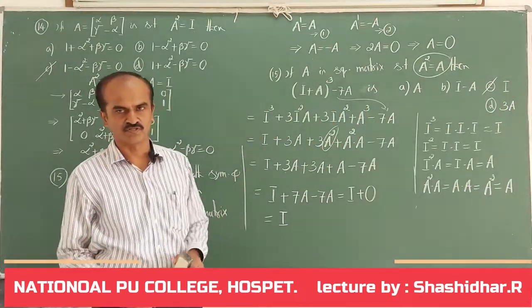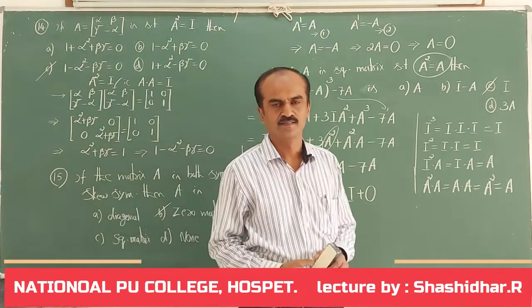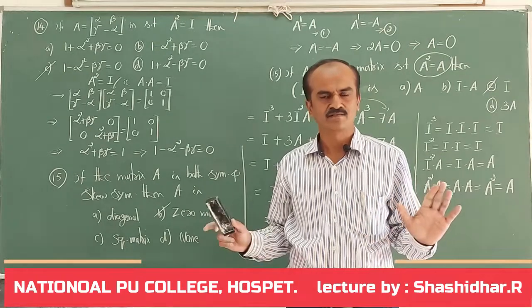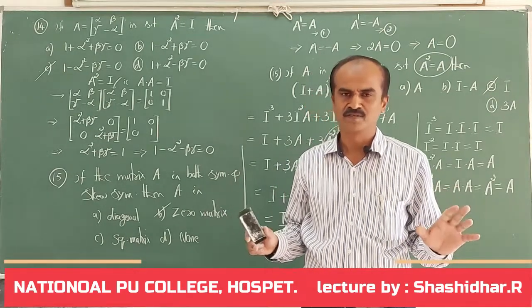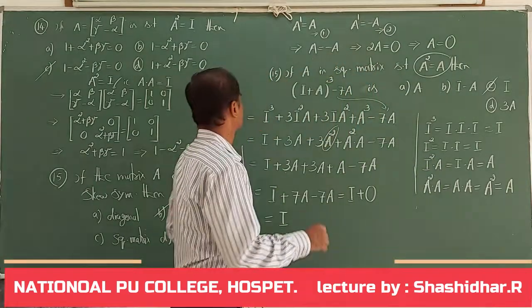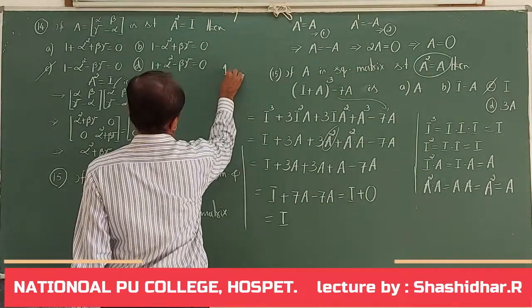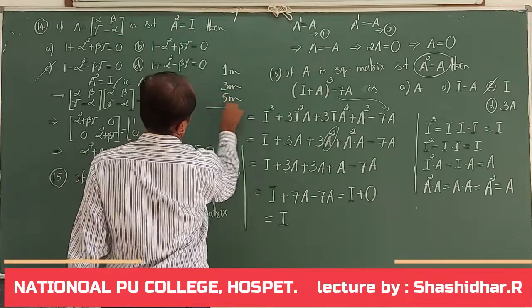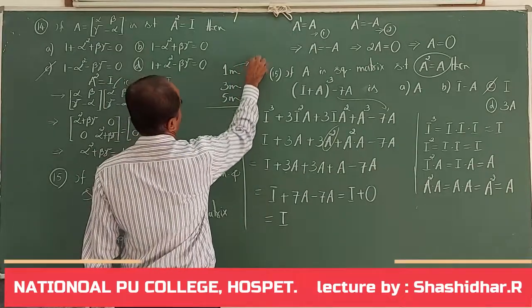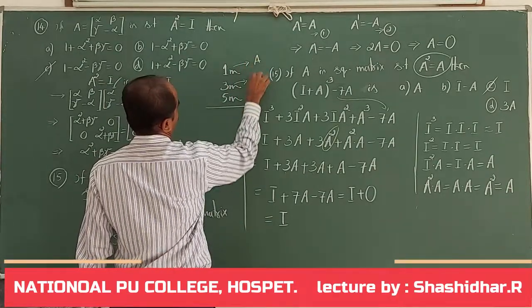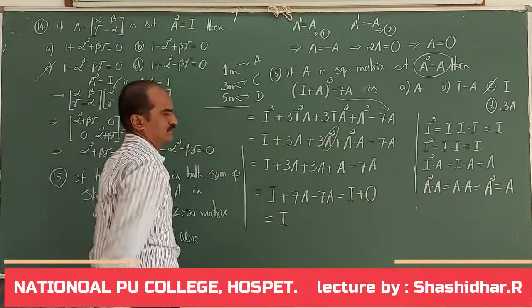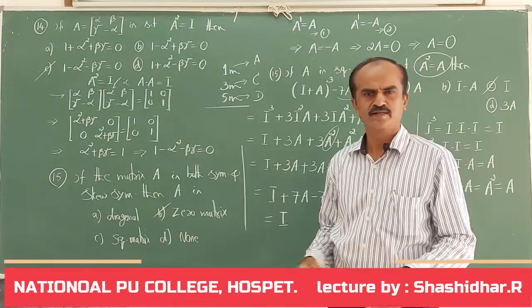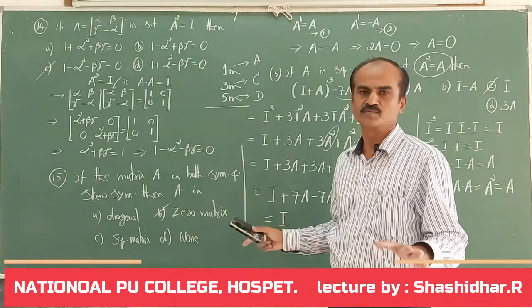They are very simple questions. So with this, we completed the chapter matrices. It is a very simple chapter. Remember, in this chapter, you are going to get one 1 mark question, one 3 mark question, and one 5 mark question. One question is in part A, one in part C, and one in part D. So put together, around 9 marks you are going to get in this chapter. It is a bonus chapter, and very simple questions will be there in the board exam.